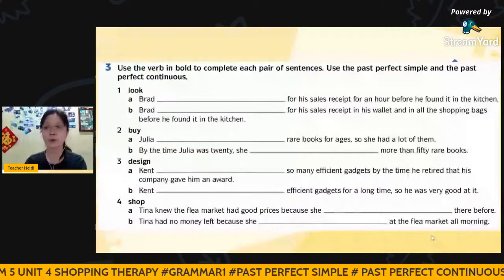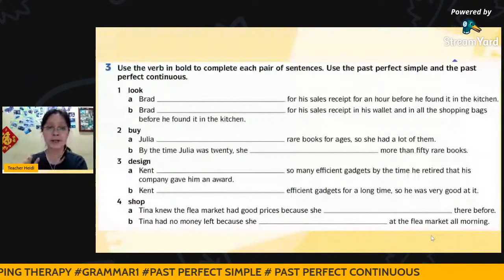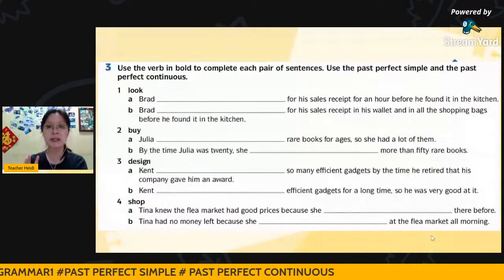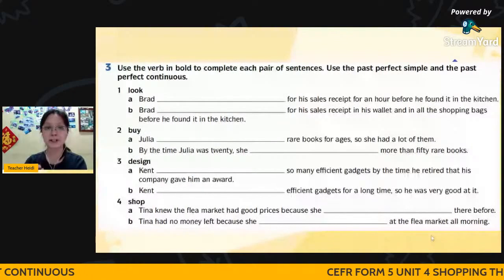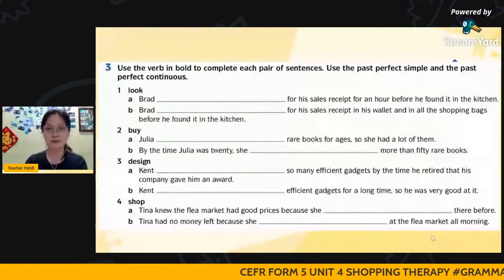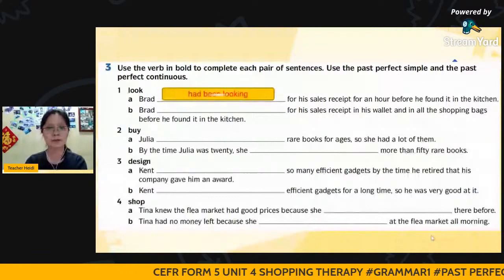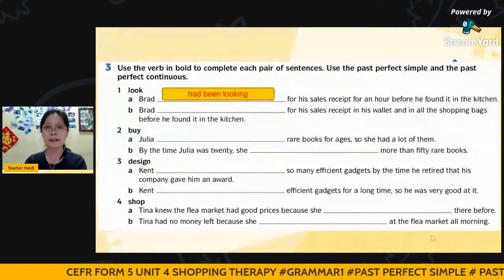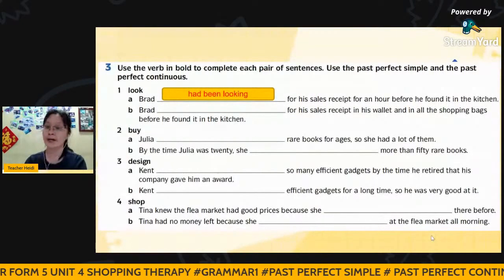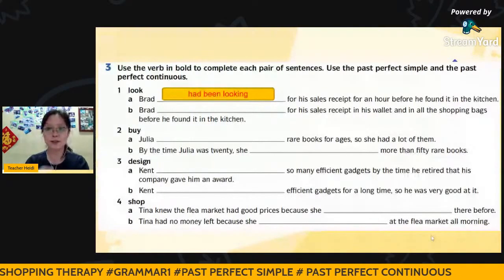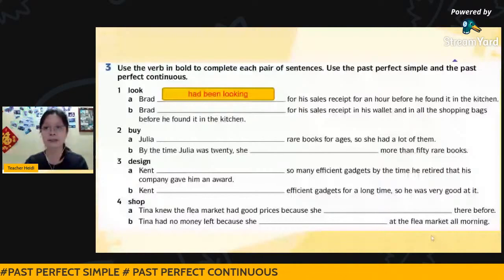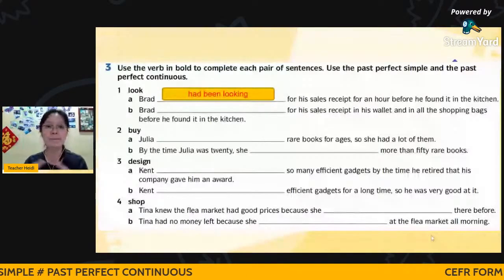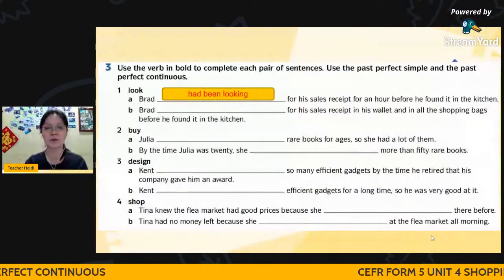Always look at the time expression to determine whether it is past perfect simple or past perfect continuous. Is this showing duration of time or not? You say for an hour, which means it's showing a duration of time. So you choose the past perfect continuous. Brett had been looking for his sales receipt for an hour.